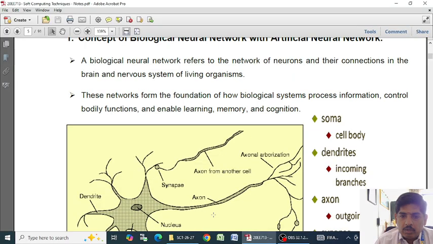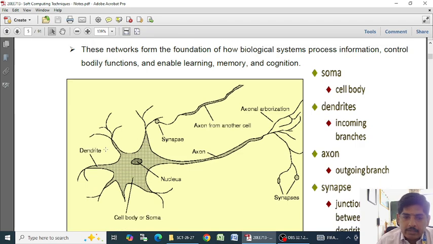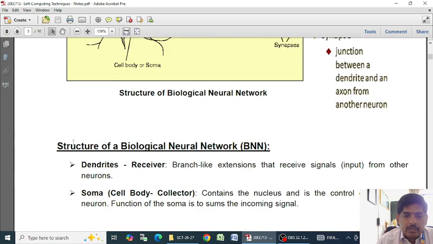Normally in a biological neural network, we have parts called dendrites. So what are dendrites? It is nothing but a receiver. It has many branches, many dendrites. This branch-like extension receives the signal from other neurons. So the dendrites of our body act as a receiver. They receive the information from other neurons. That is one of the main points about dendrites.